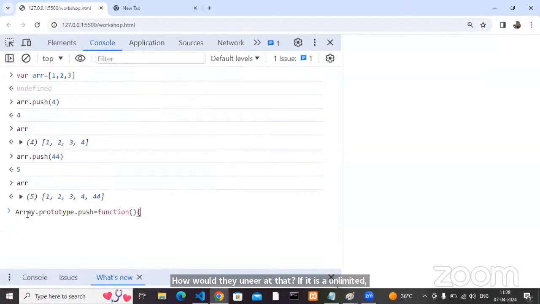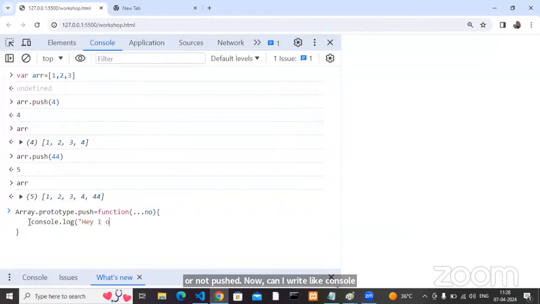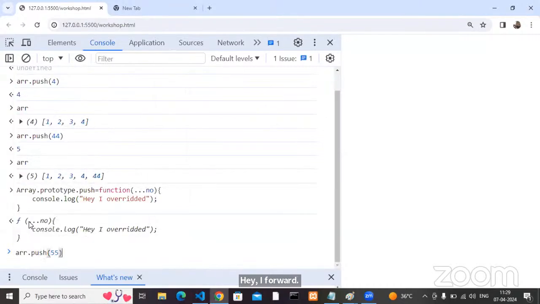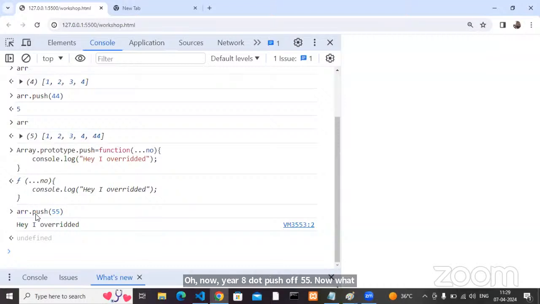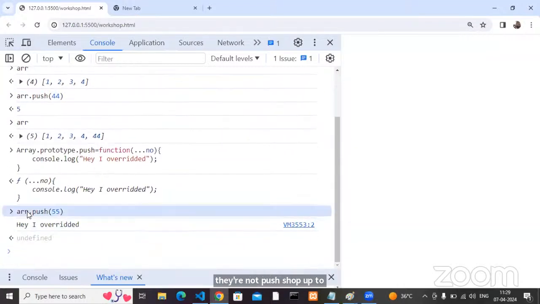It is a function or not? Yes or no? They are expecting some data, like a REST parameter. Now the definition, they inherited it like this only or not? Push. Now can I write console? Hey, I overrode it. Now done. Now array dot push of 55. Up to here it is working, right?